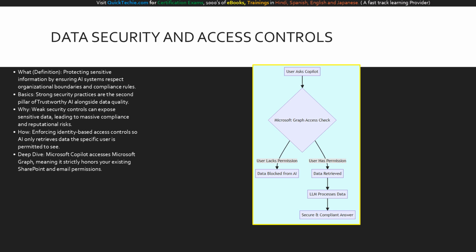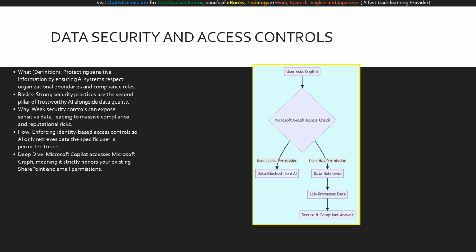This flowchart demystifies how data security operates within an AI environment like Microsoft Copilot. It starts when a user asks Copilot a question. Before any AI generation happens, the request hits the Microsoft Graph access check. This is the critical security gate. If the user lacks file permissions, the flow moves left, and the data is blocked from the AI. The AI cannot leak what it cannot see. If the user does have permission, the flow moves right, the data is retrieved, and the LLM processes it to formulate a secure and compliant answer.